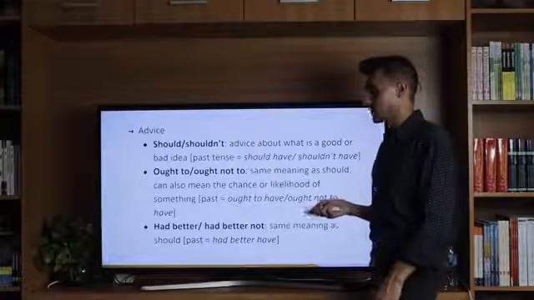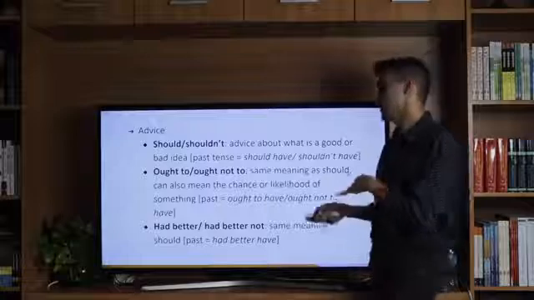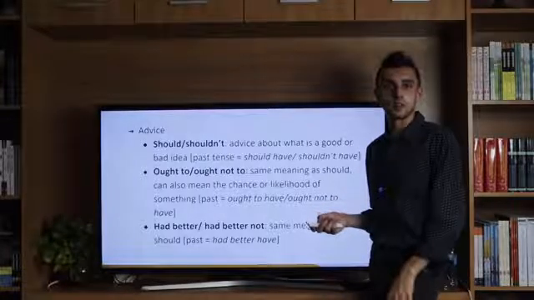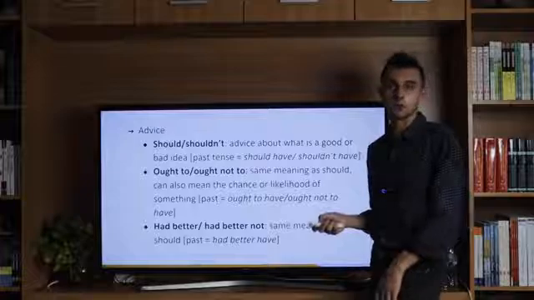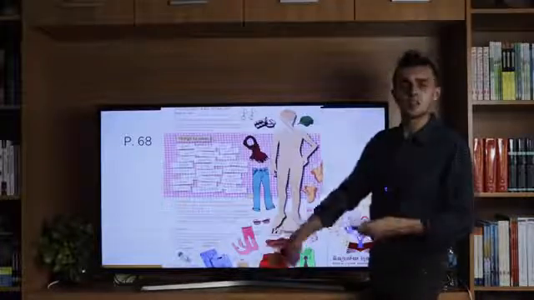Had better and had better not have about the same meaning as should and shouldn't. And its past tense is had better have. So I'd better have done well on the exam. If not, I won't get into university. Something like that. So let's move on to our lesson today.